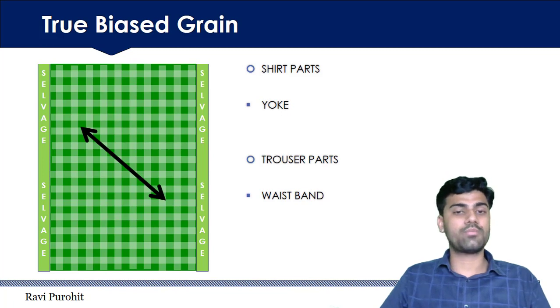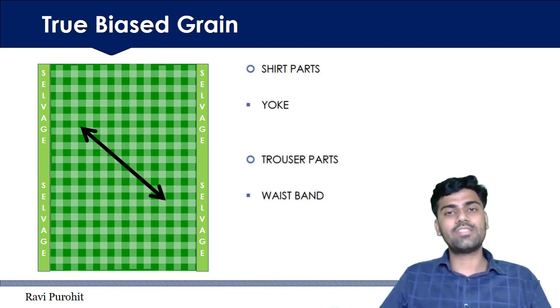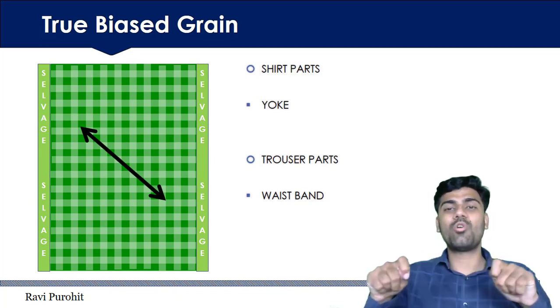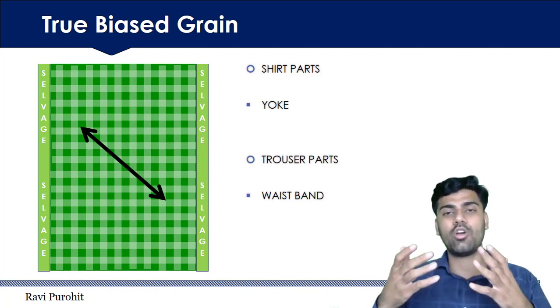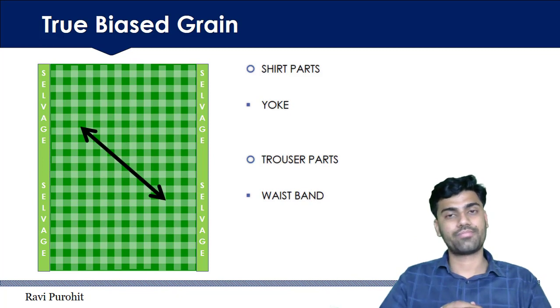And in trouser, waistband is always cut at the bias grain because biased fabric has more stretch. This is the property of biased fabric. So biased grain line has more stretch. Importance of grain line we will understand later.